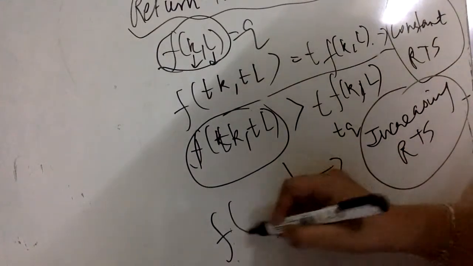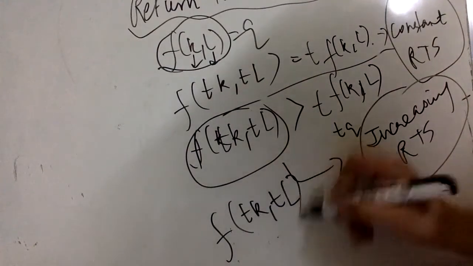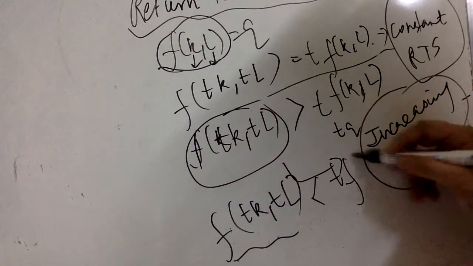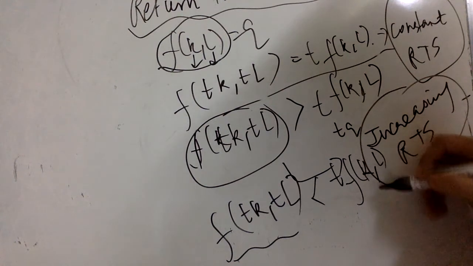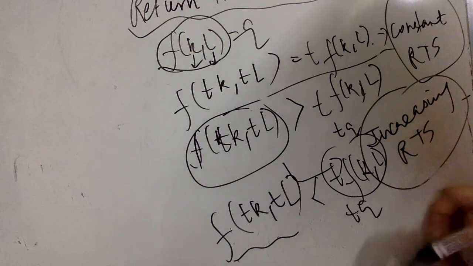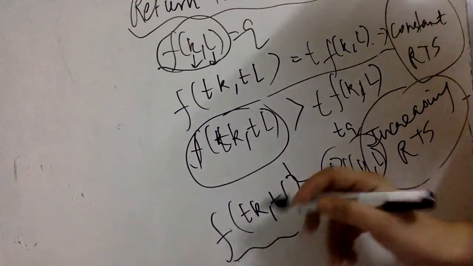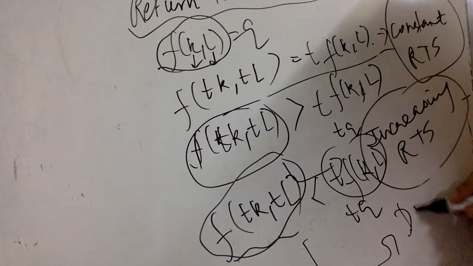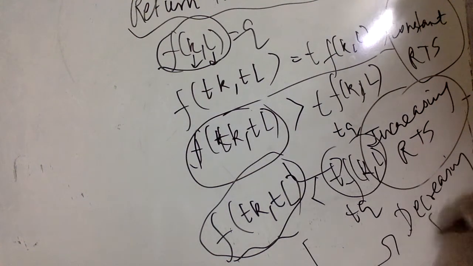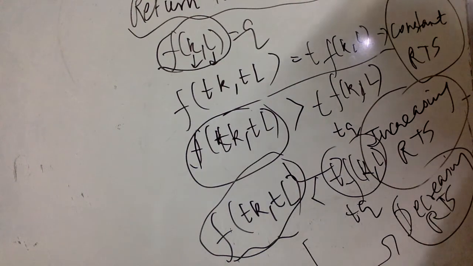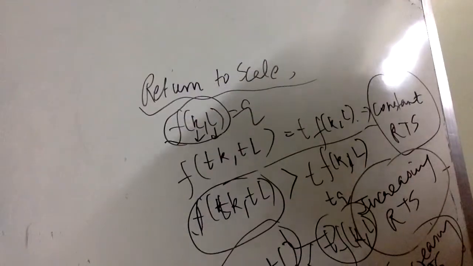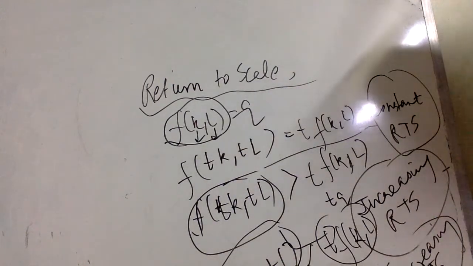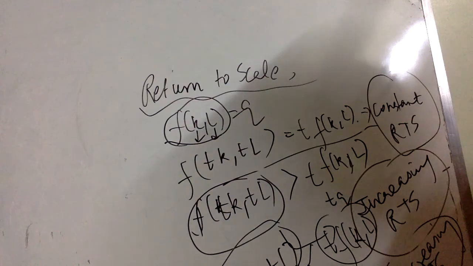However, if the function f(tK, tL) has a value less than t proportion of the change in capital and labor, which equals tQ, then compared to constant returns, the change in output is much less. This denotes the case of decreasing returns to scale. So this is the concept behind decreasing, increasing and constant returns to scale. Alright, next we'll discuss the homothetic production function.